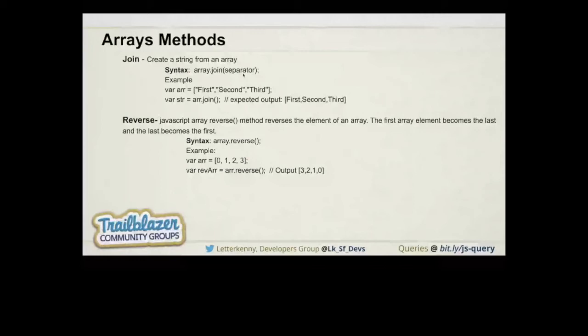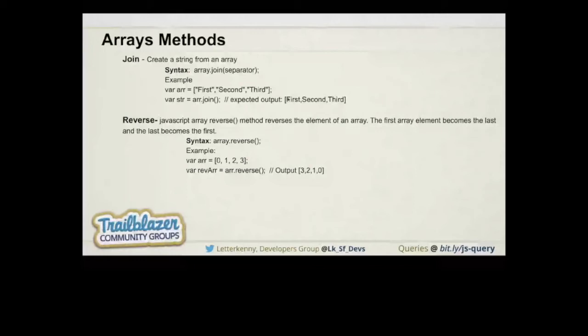The syntax is array.join with the separator. In the example, we have an array of string elements: first, second and third. If we use array.join without any separator, it will return first second third.